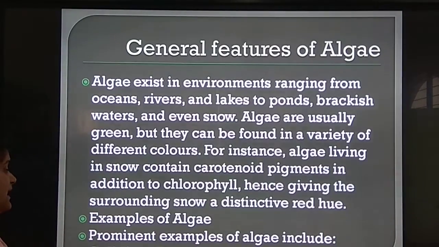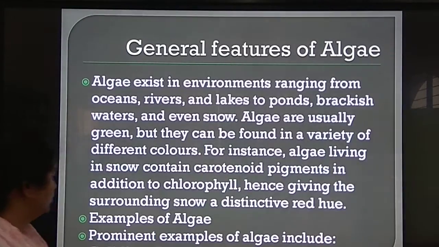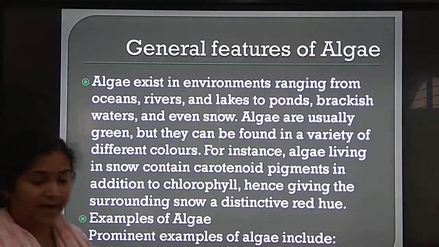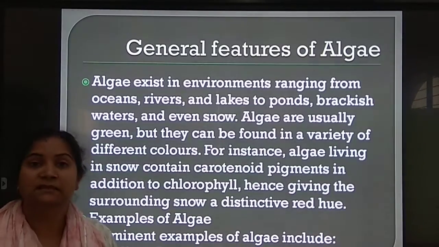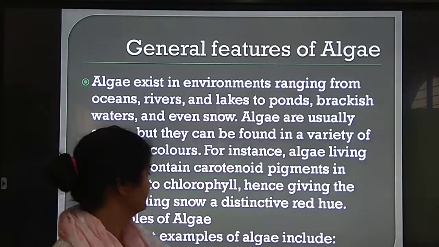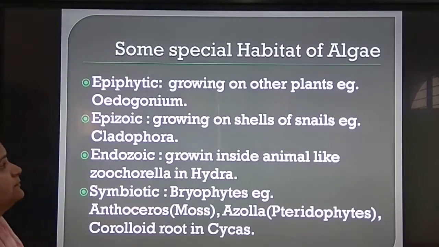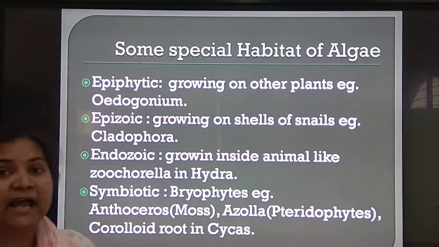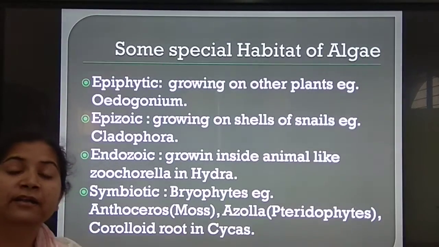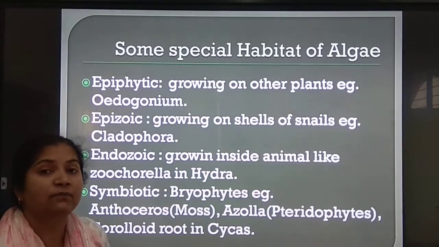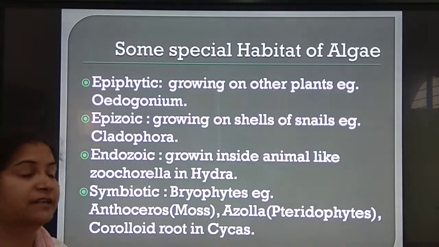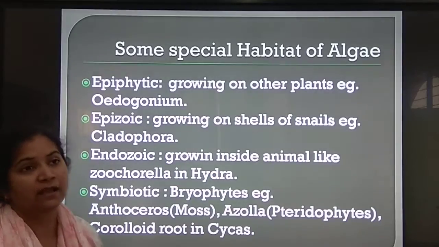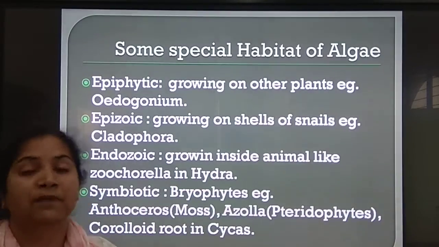Now, examples of algae. Prominent examples of algae include Gelidium. This is red algae. Fucus. This is brown algae. Spirogyra. This is green algae. Now, some special habitats of algae. Besides the aquatic environment, some algae are found in special habitats like epiphytic, algae growing on other plants.